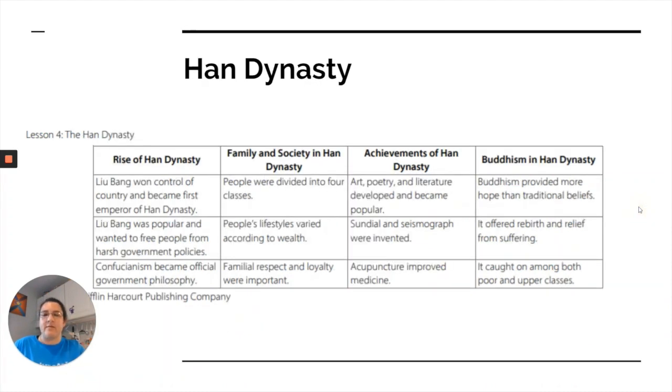The last dynasty we're going to look at is the Han dynasty. The Han dynasty was led by Liu Bang, the first emperor of this dynasty, and he basically wanted to take them away from the harsh rule that they had seen under the Qin dynasty. So he believed in freeing the people from those harsh government rules and allowing them to respect each other more, and he respected them more. He also led them with Confucianism as the official government philosophy.